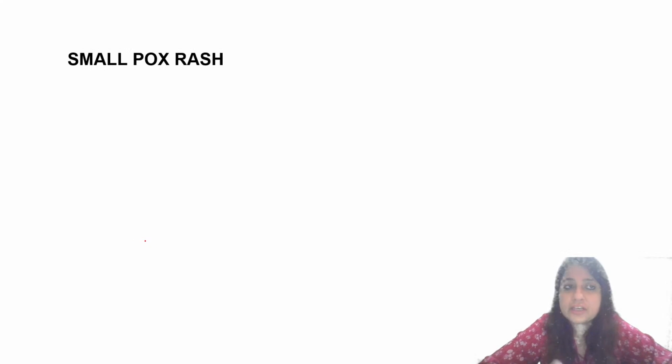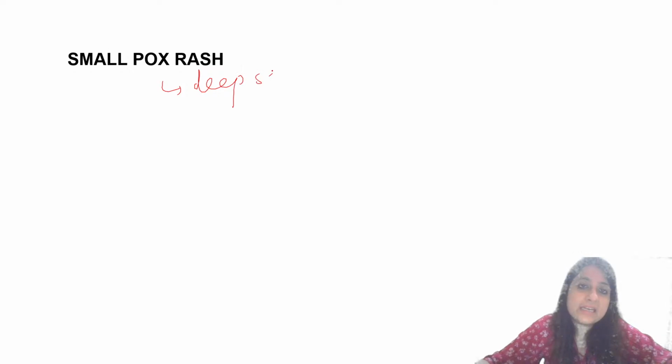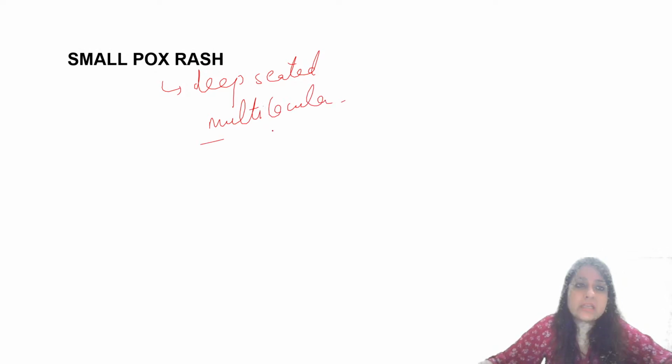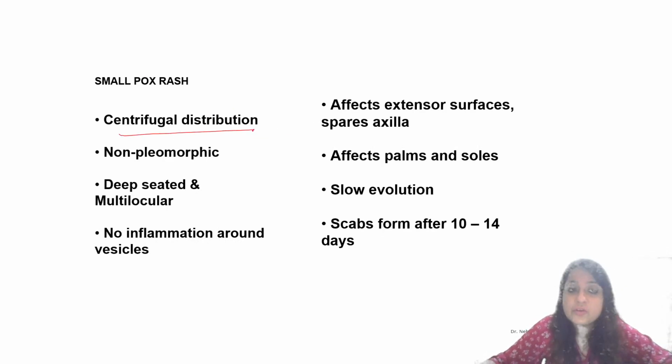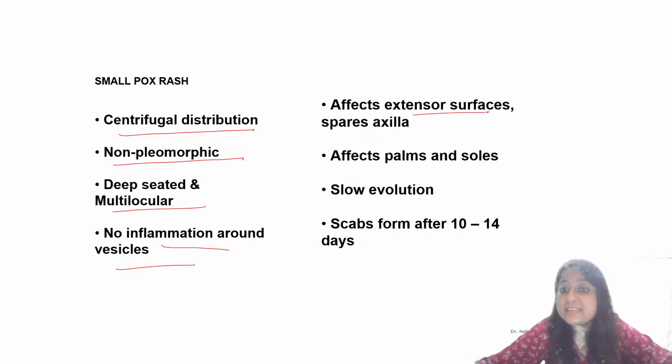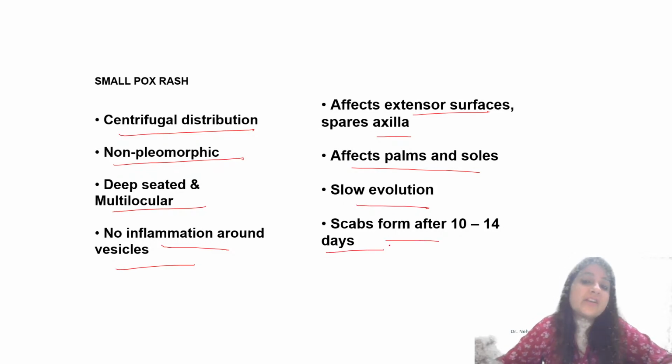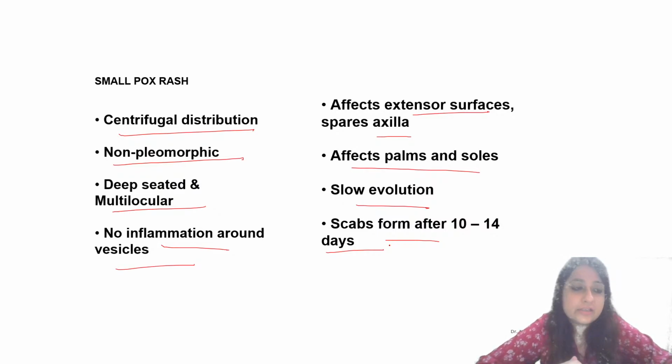Okay, we'll be comparing chickenpox and smallpox rash also. Smallpox, like we studied, is deep-seated, multilocular. All right, let me show you some points about smallpox rash. Centrifugal, non-pleomorphic, deep-seated, multilocular, no inflammation around the vesicles, affects extensor surfaces. Chickenpox affects flexor surfaces and spares the axilla, but this affects the palms and the soles. Slow evolution and scab forms after 10 to 14 days. So this is about the smallpox rash as well as chickenpox rash.